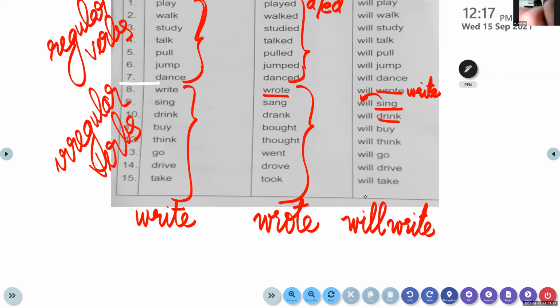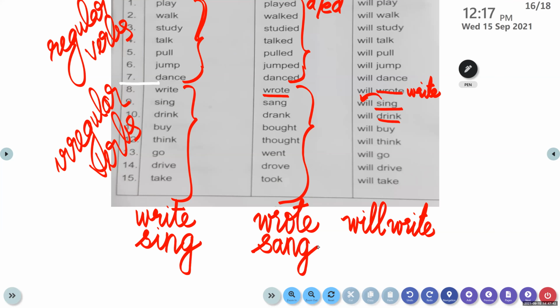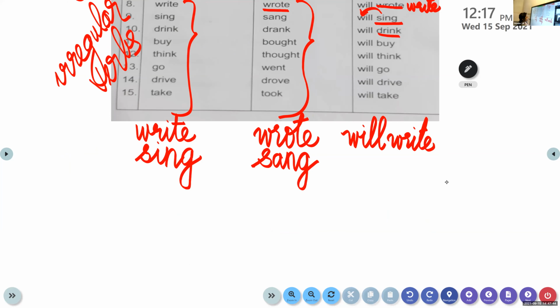Yes, ma'am. Now let's move on to the second word, sing. What's the past tense of sing, my dear children? It is sang. Please do write it, sing. Write it in your rough book. The past tense form of sing, it is sang. S-A-N-G. Sang.